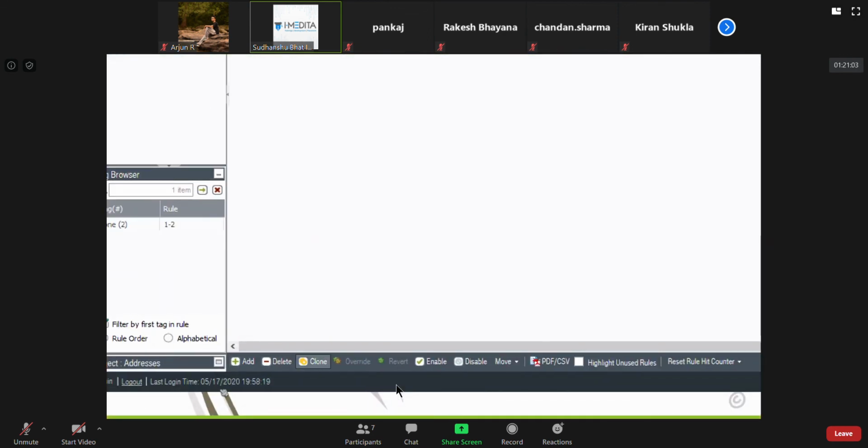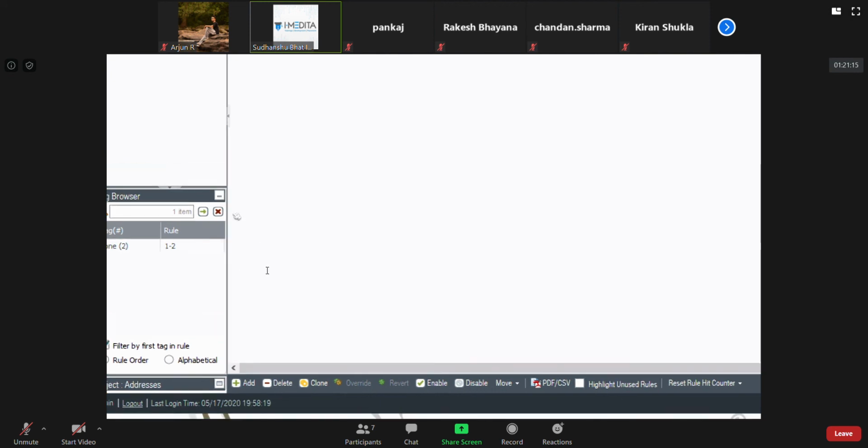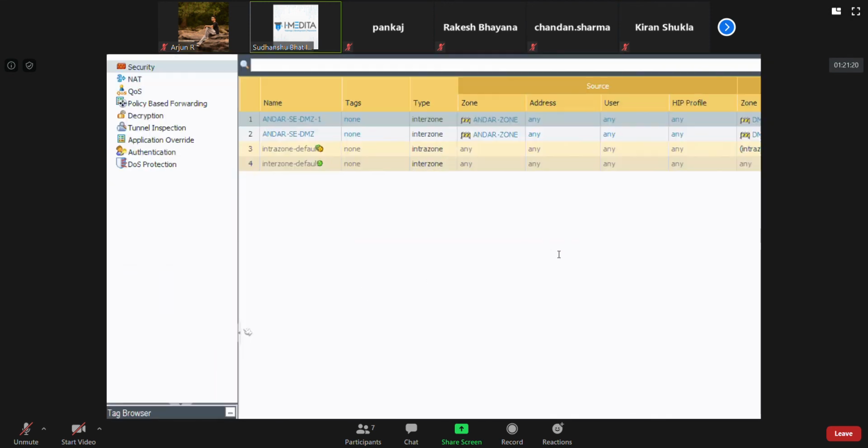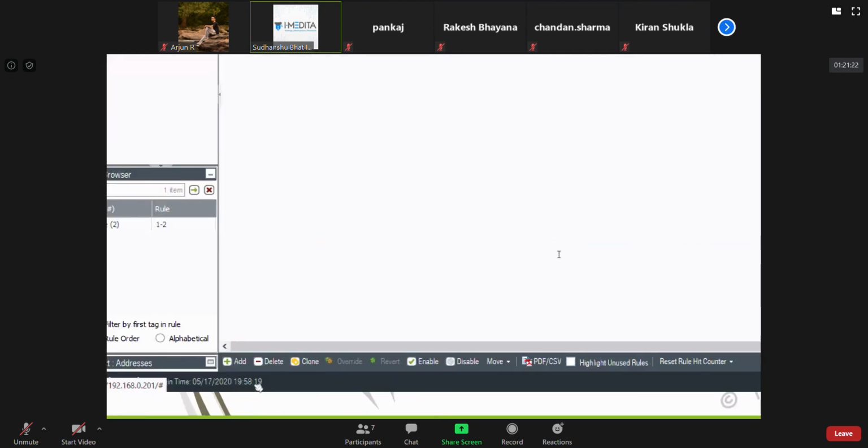So add is clear, delete is clear, clone is clear. Override is applicable only for the default rules. It's not applicable for the explicitly defined other rules. We cannot override these. Also,